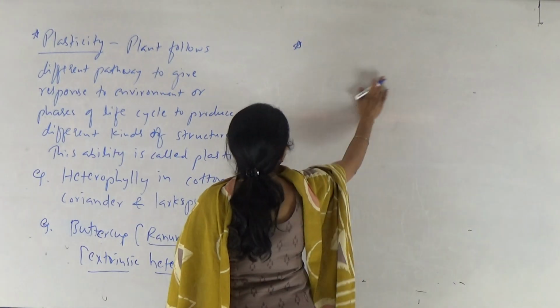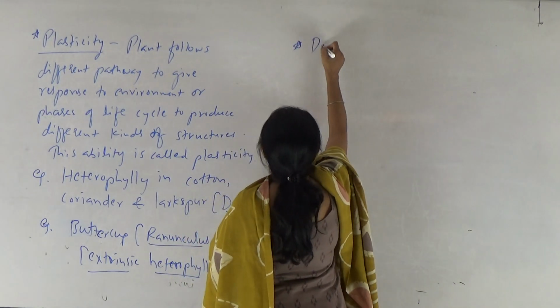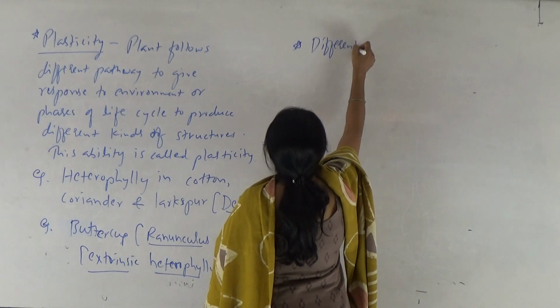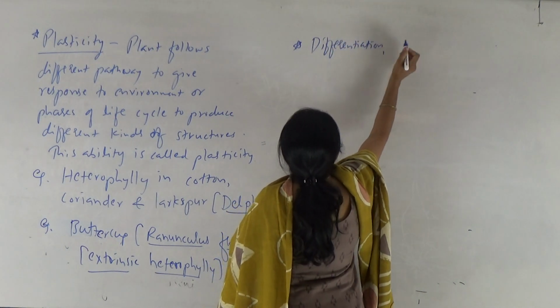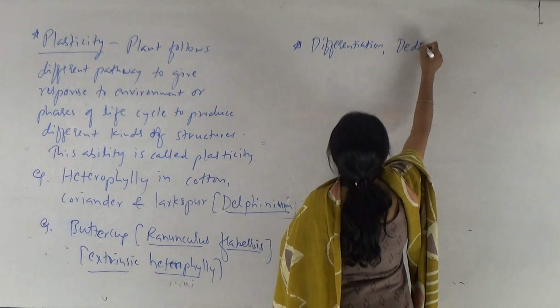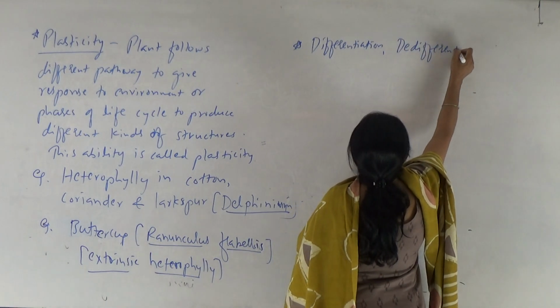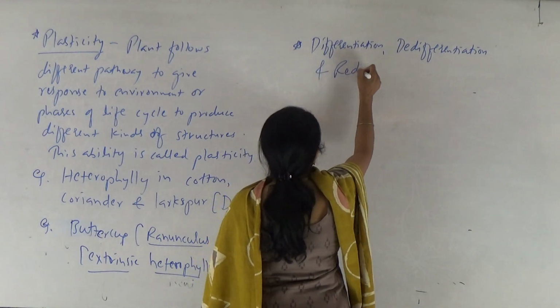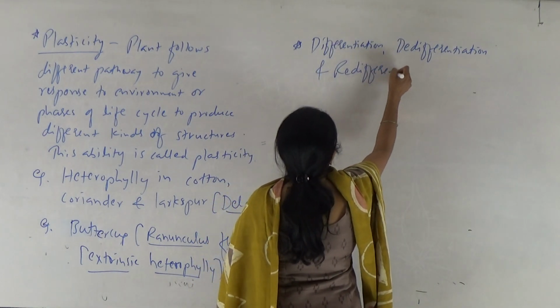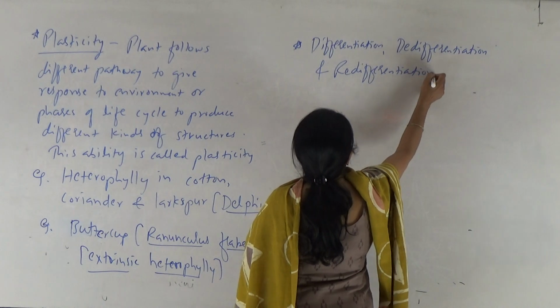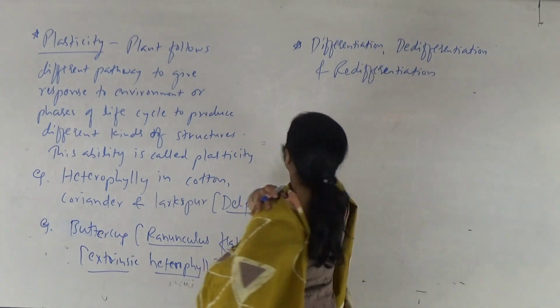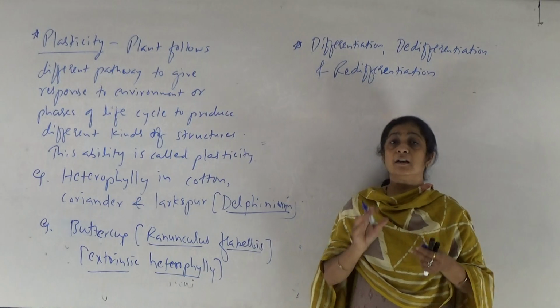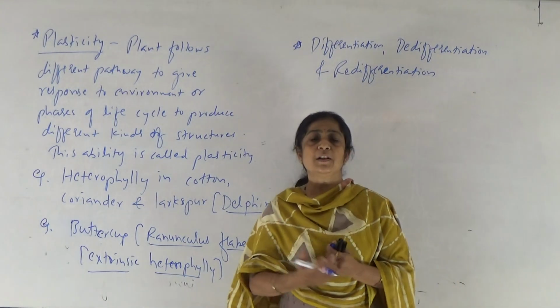Then some terms are described, that is differentiation, de-differentiation and re-differentiation. So what is differentiation?